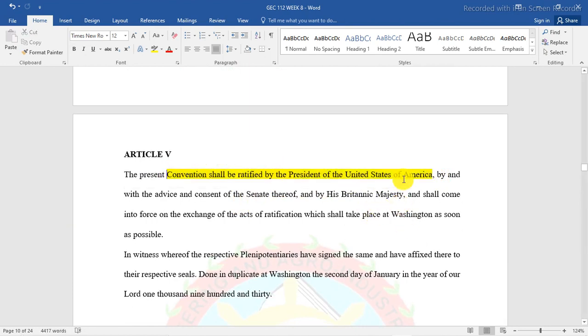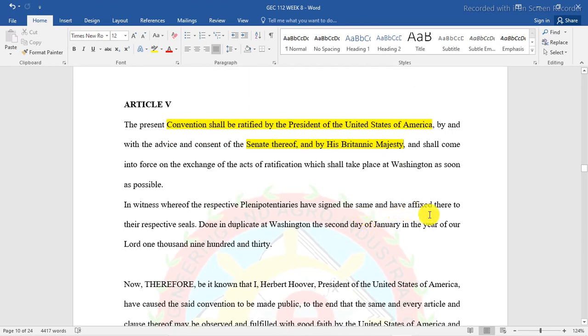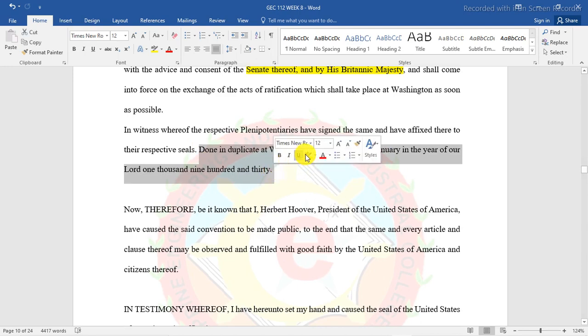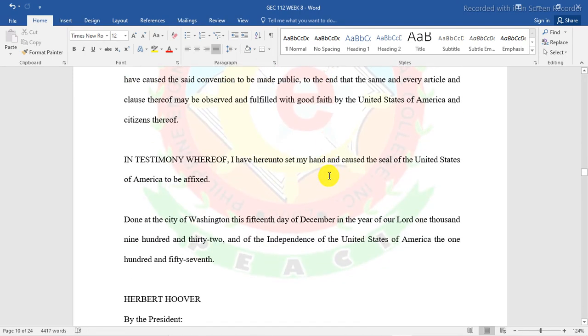Kundi United States lang, President of the United States, by and with the advice and consent of the Senate, and by His Majesty, and shall come into force on exchange of the acts of ratification which shall take place at Washington as soon as possible. So in witness whereof the respective plenipotentiaries have signed the same and have affixed thereto their respective seals, done in duplicate at Washington, 2nd day of January in the year of our Lord 1930. Take note of this, may nangyaring duplication, okay?